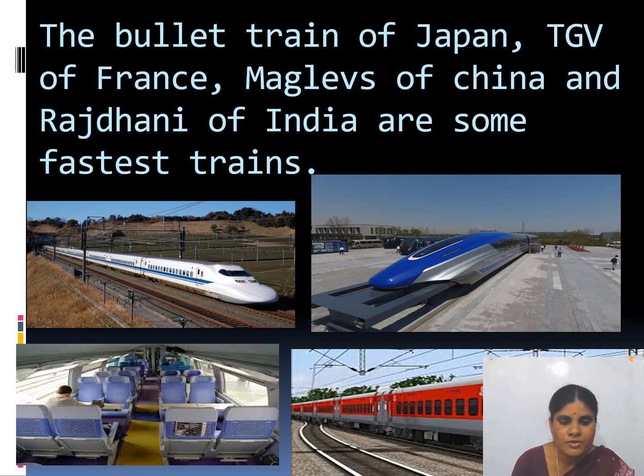Here we are seeing varieties of trains, isn't it? These are nothing but the bullet train of Japan, TGV of France, Maglevs of China and Rajdhani of India. Okay.